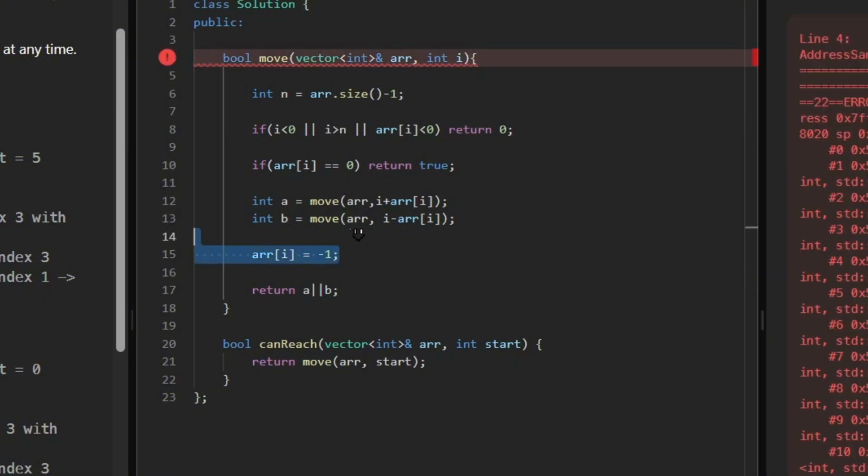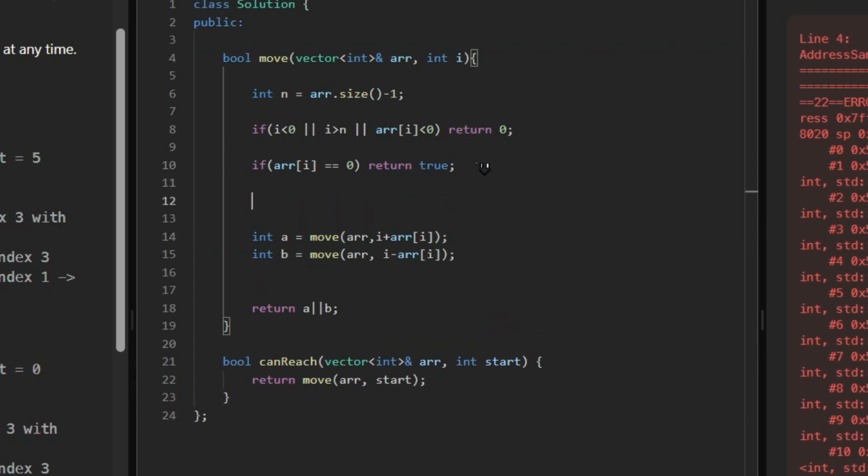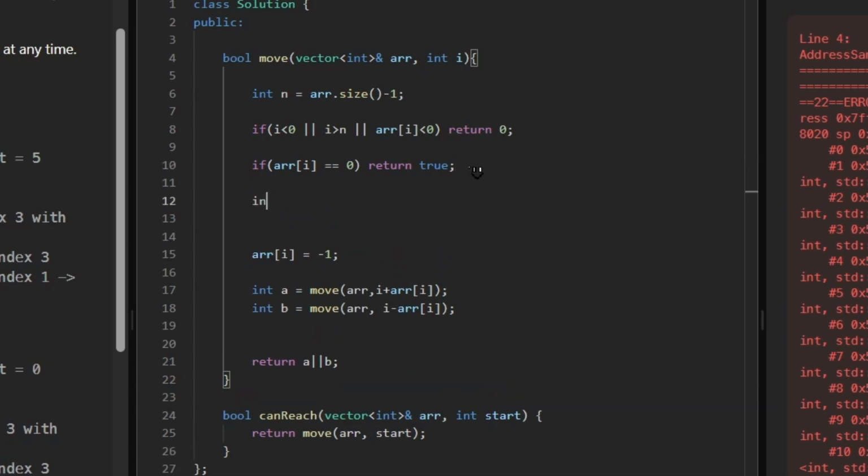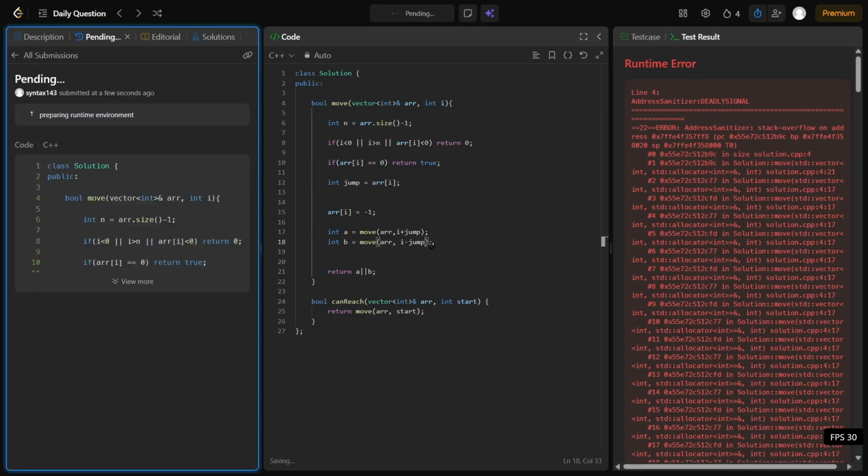So I think we first have to mark, then jump. If we mark after the jumping, this stack will keep growing and never reach the line to actually mark this. It just keeps repeating. Instead of doing this, we can do jump, that is how much we can jump, equal to array of I, and just replace this with I plus jump or I minus jump, and let's try to run this code and see if it's working.